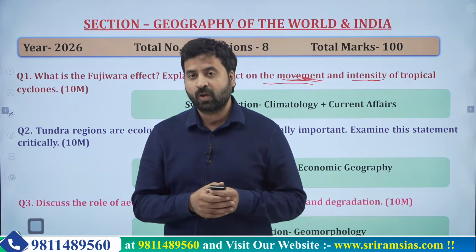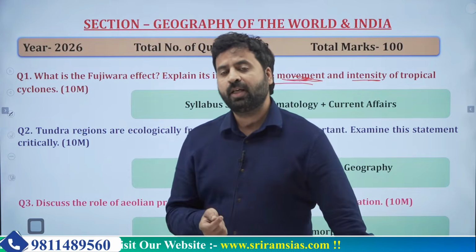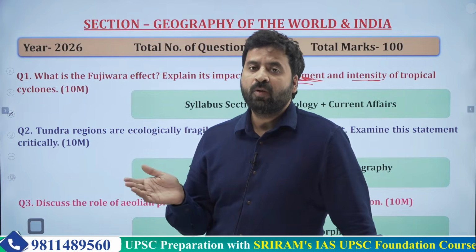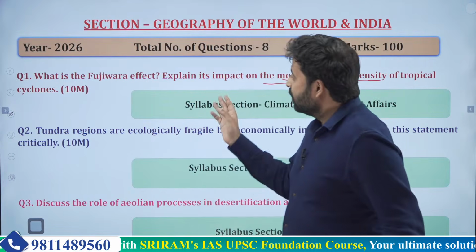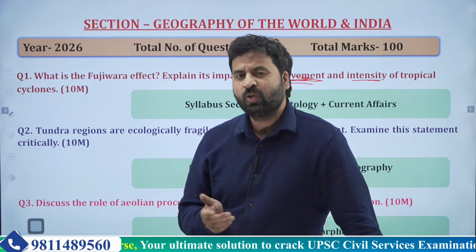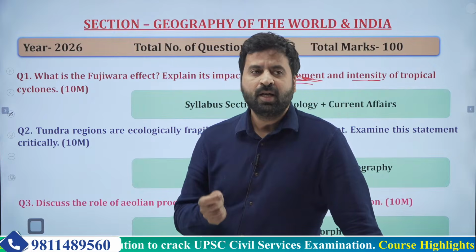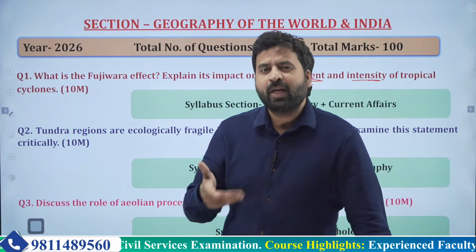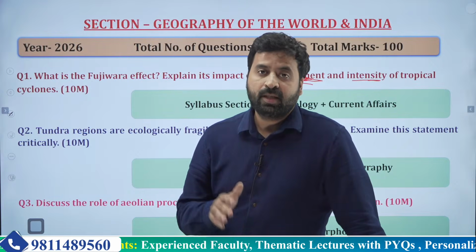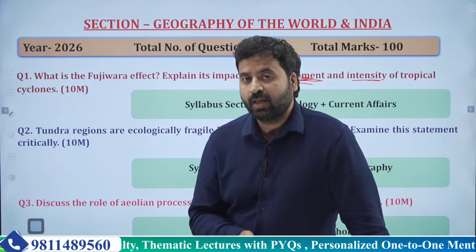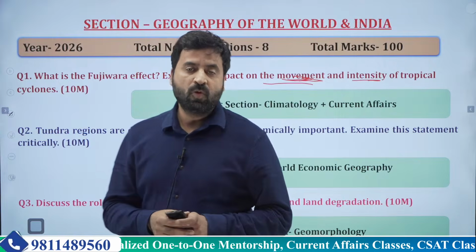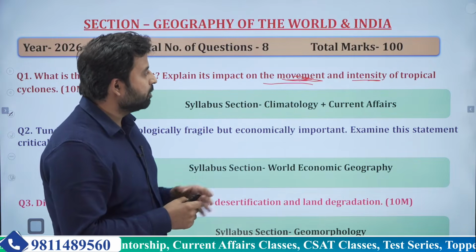If we talk about tropical cyclones, we know they are created in the tropical region, and under the influence of trade winds, they generally move from east to west. But because of this phenomenon, two cyclones affect each other's movement and intensity, so they might deviate from their predictable path, making it difficult to predict their landfall, and it creates a lot of problems.